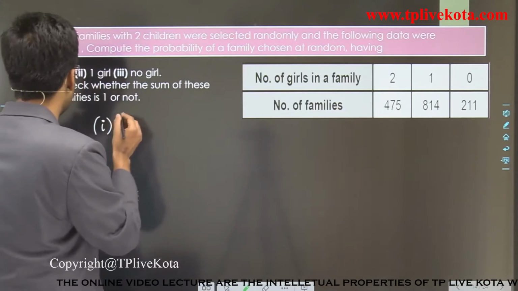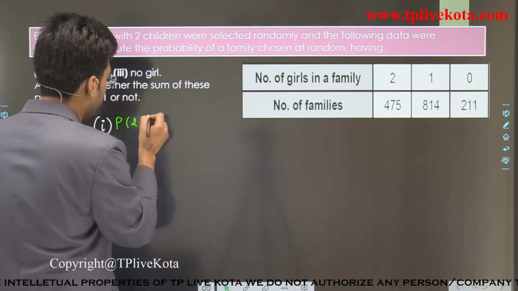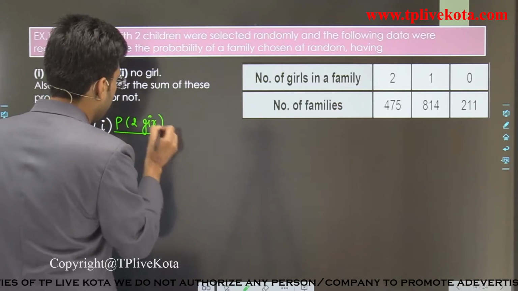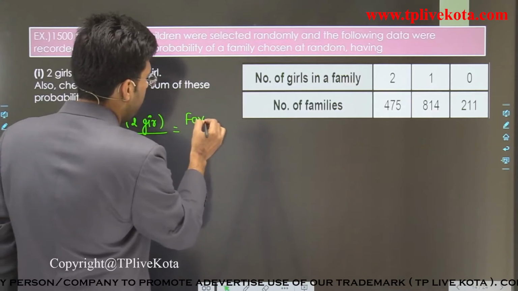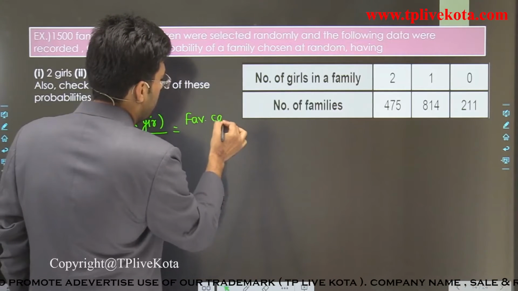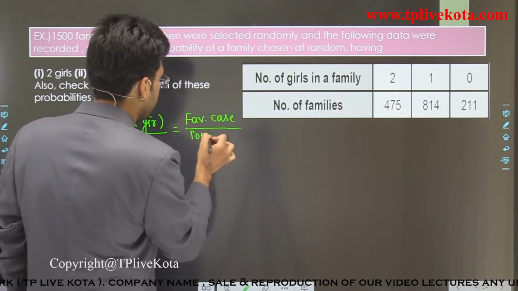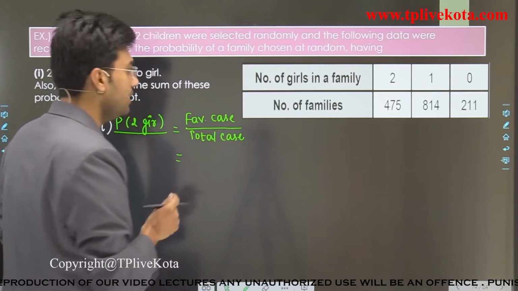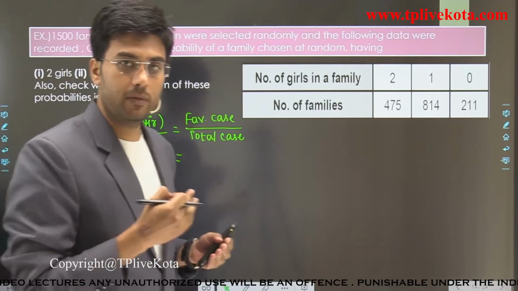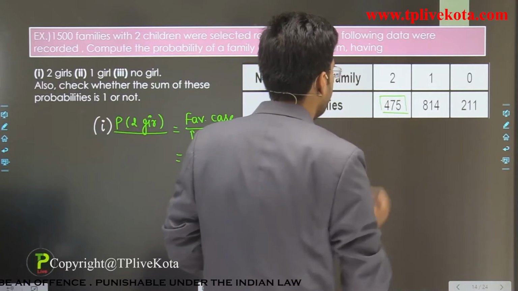First of all, let's find the probability of two girls. Probability is favorable cases divided by total cases. Clear? And students, here if we have to find the probability of two girls, then favorable families are 475.